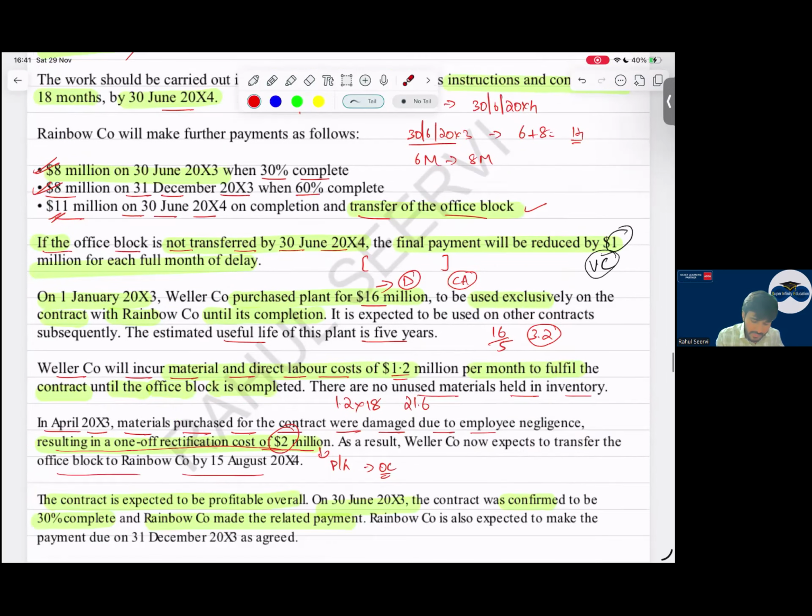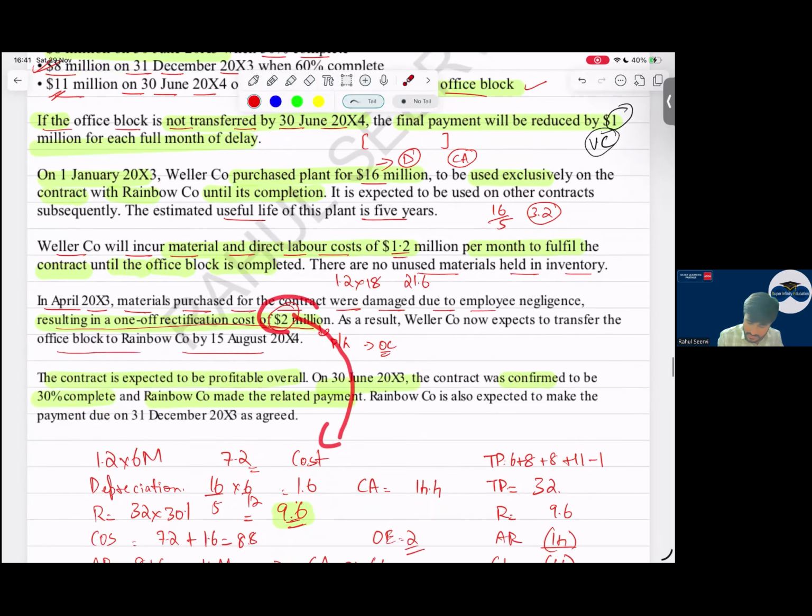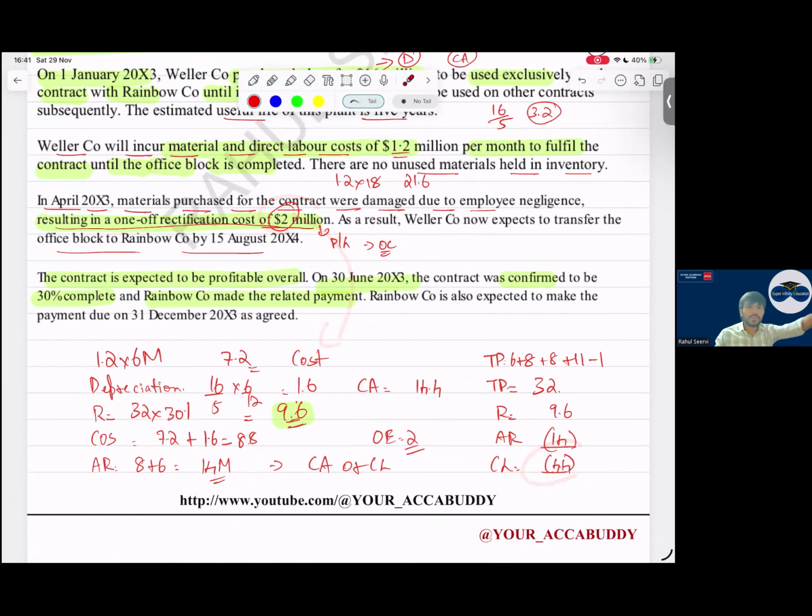So the 16 million we will depreciate and include in the cost of sales. And then normal, what will I do for this? So normal carrying amount in the balance sheet. Then this 1.2 into 6 months is the expense. Then sir, 2 million into P&L as a rectification error. Then contract liability of 4.4. So what are the calculations also, you will get marks.